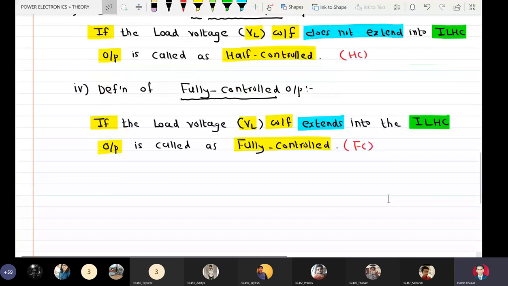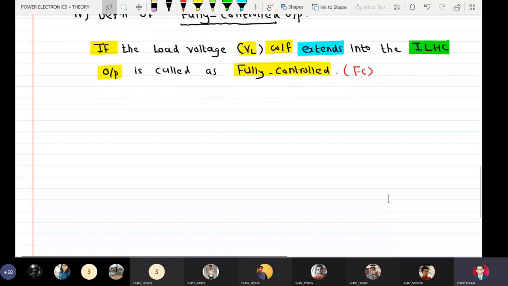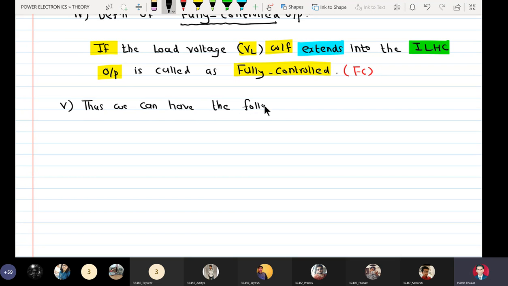So the fifth point here is, thus, we can have the following combinations.